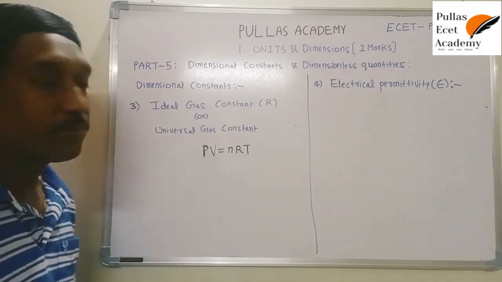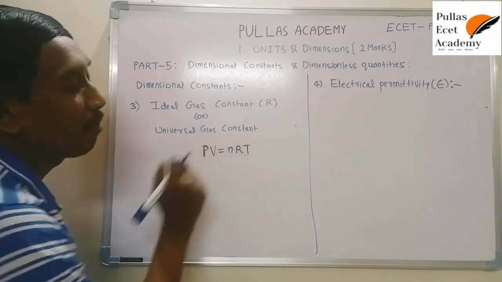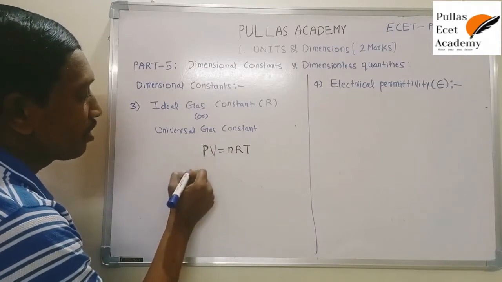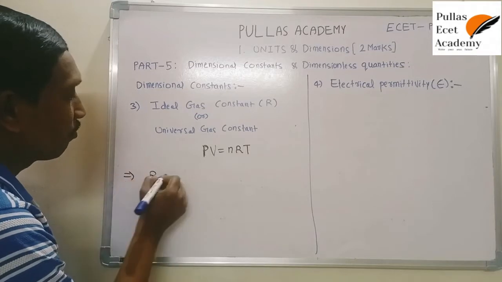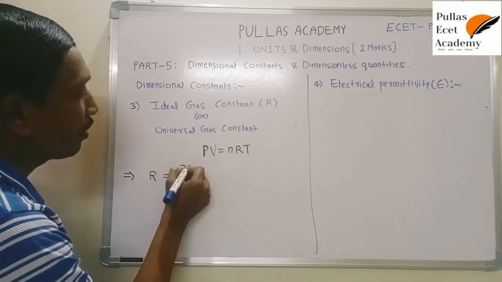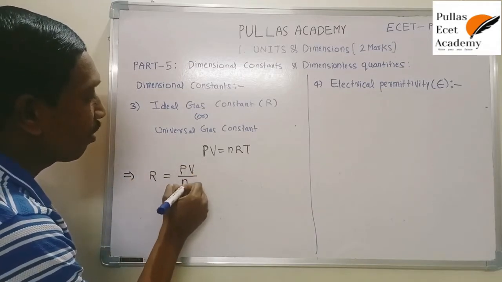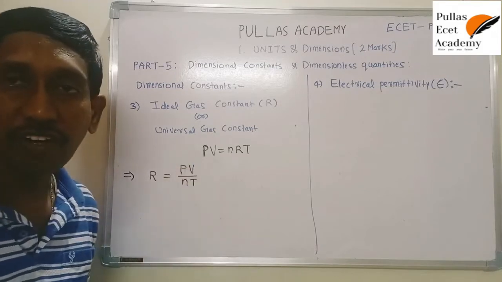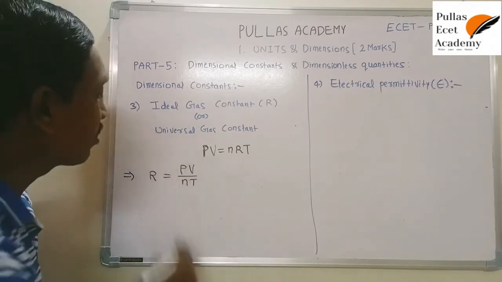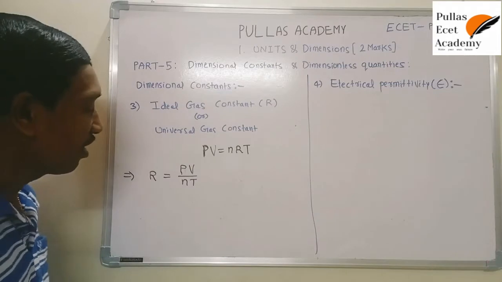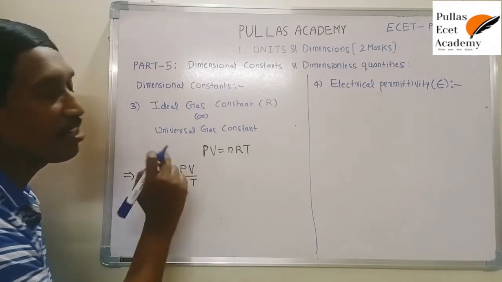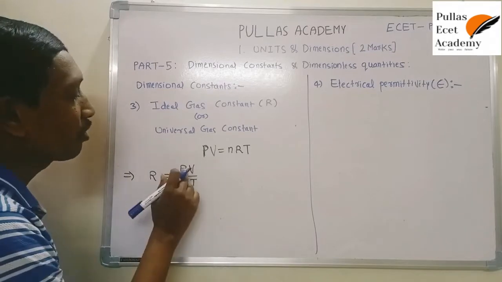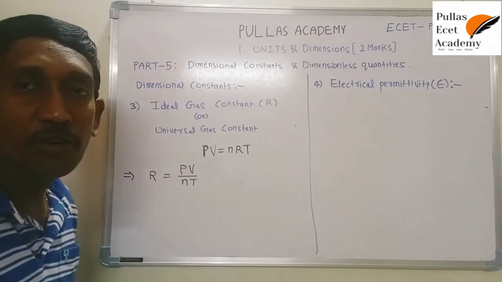Just understand PV is equal to nRT is the ideal gas equation. Here it is asking for the dimensional formula of R. So write R as the subject. What is the expression for R? From this equation, writing R as the subject, you get PV by nT is the formula. So now substitute all these dimensional formulas in the given equation. PV stands for energy, actually P stands for pressure and V stands for volume. Always the product of pressure and volume is equal to energy.